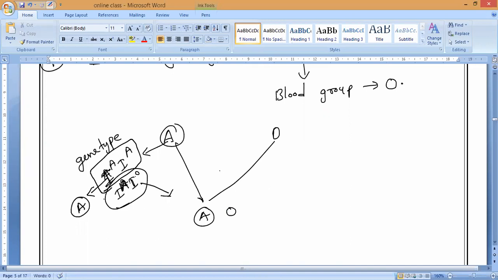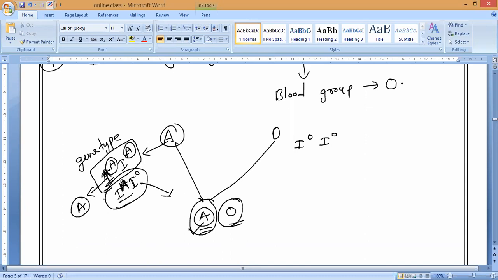Is it yes or no, guys? So that is why you people will get either A blood group or O blood group. That is what you have to remember, because O blood group is always having IO and IO only. So now, if unfortunately the father is having both alleles of IA and IA, 100% you will get what, guys? A blood group only.